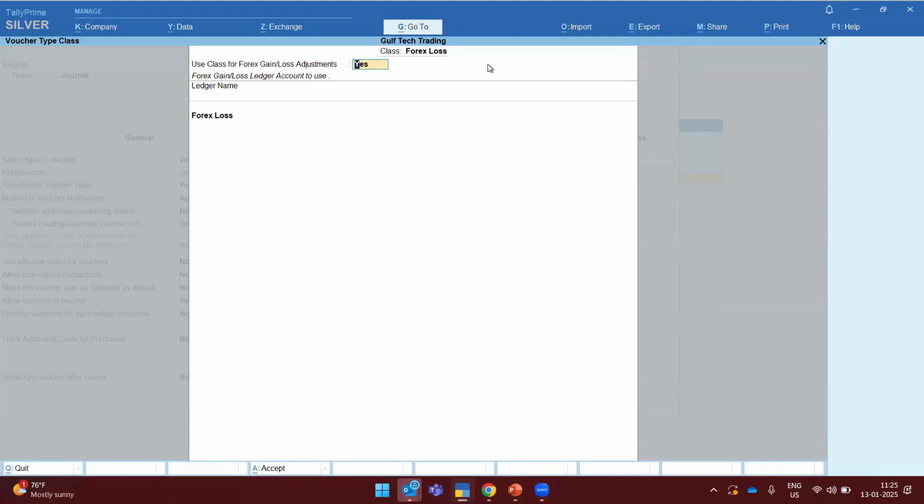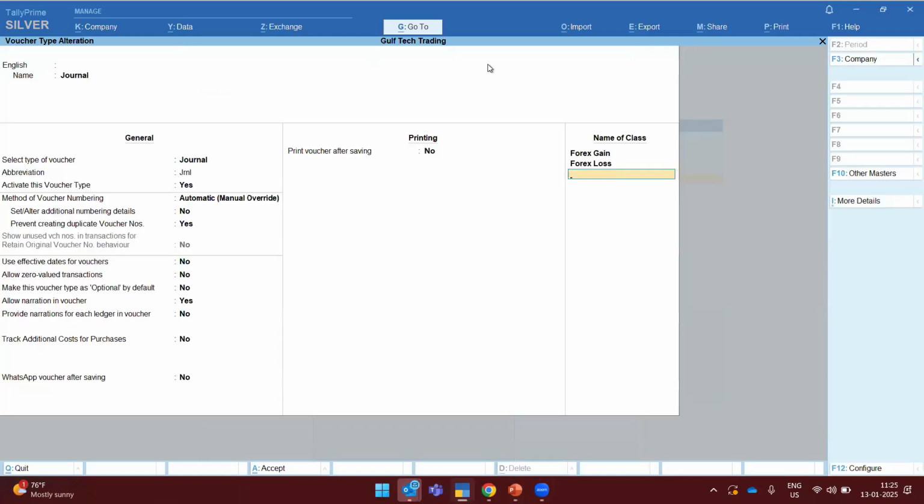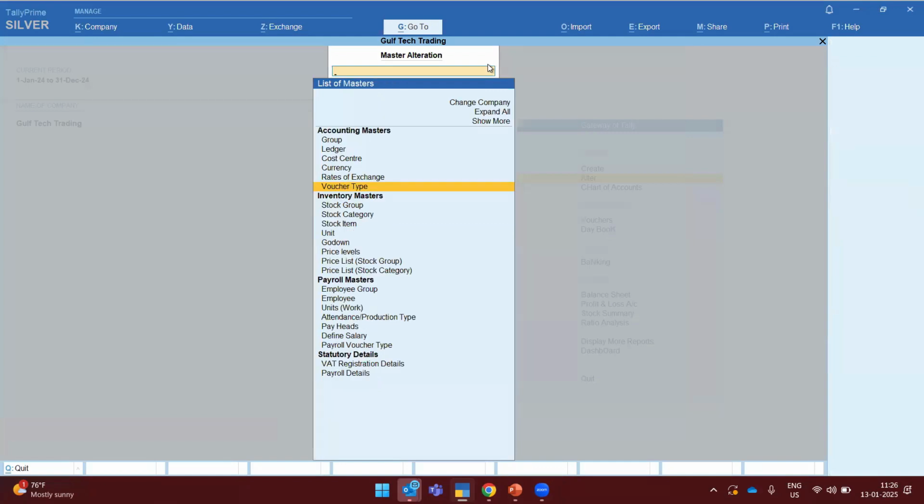So if I drill down here, again the same option is enabled, and also forex loss under indirect expenses. To make sure of proper bifurcation, you can also go for this. I would recommend you create two different voucher classes to make sure your actual indirect income and indirect expenses in terms of forex gain and loss are shown. And also I'll be accepting this particular transaction.